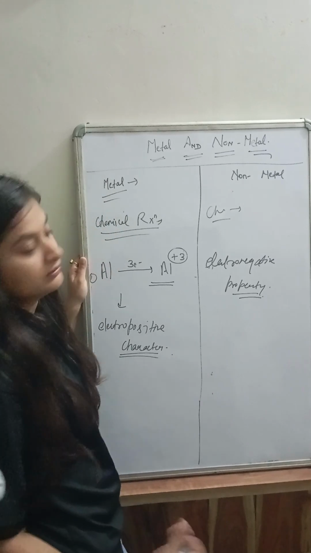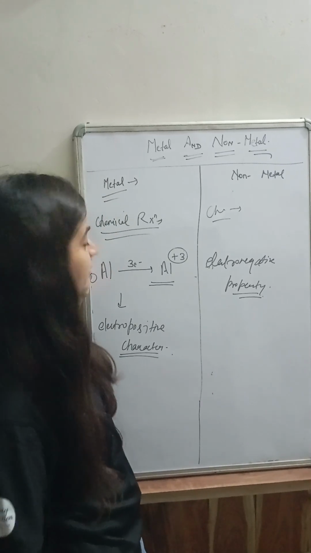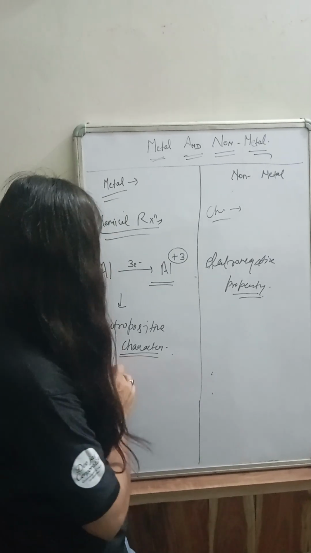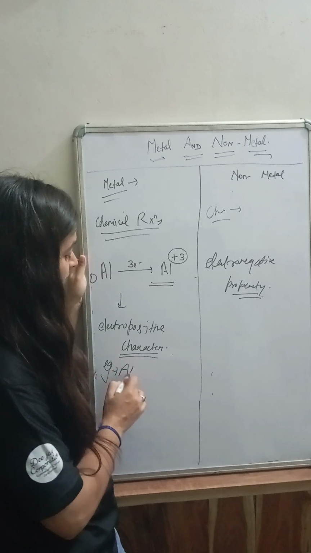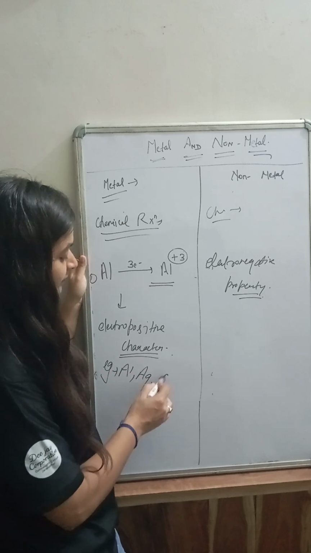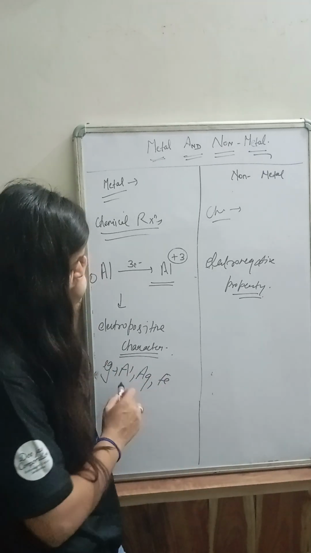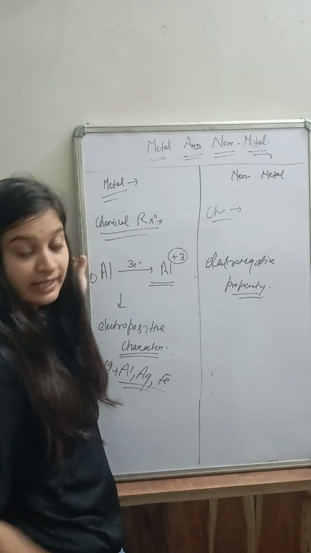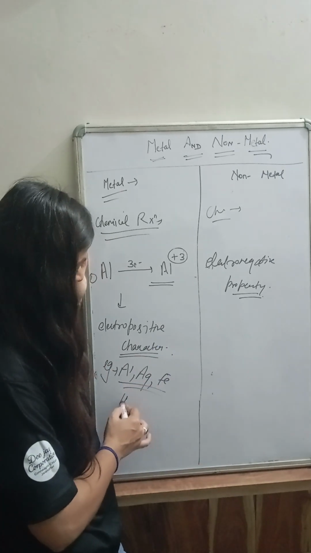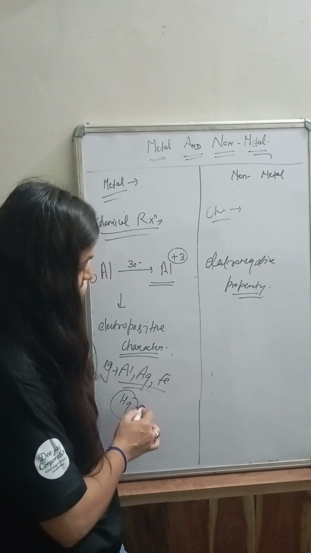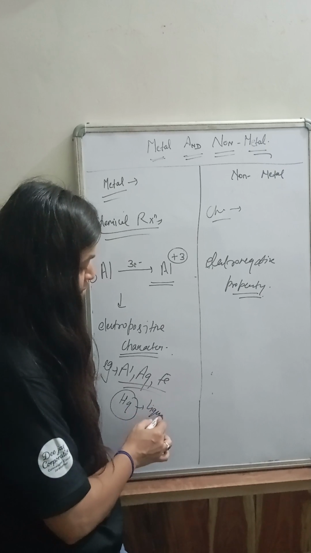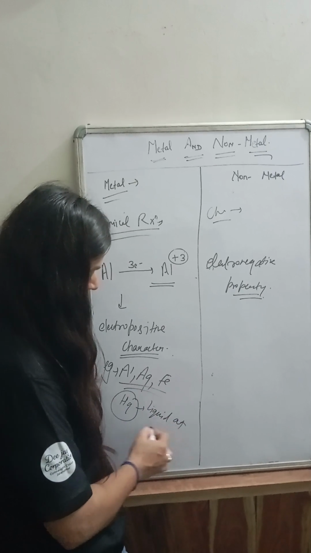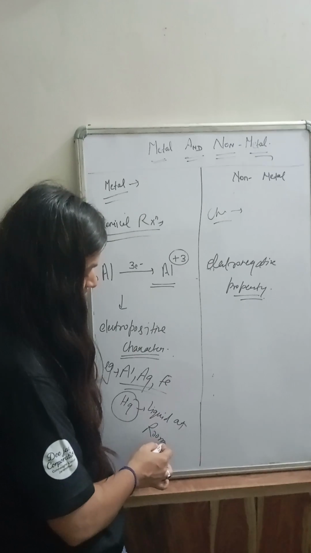So in the environment, there are lots of metals. For example, aluminium, silver, iron. All metals are solid except mercury. Mercury is a liquid at room temperature. It is very important, right?